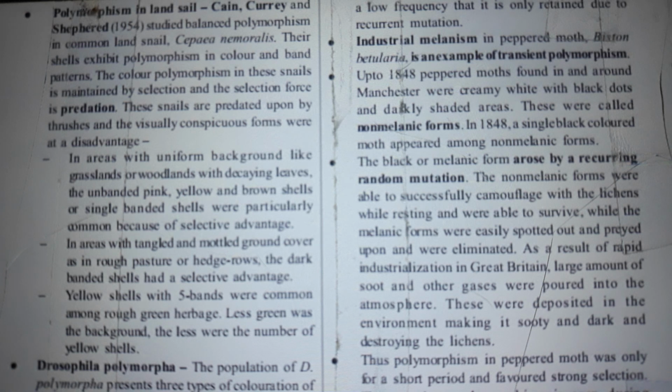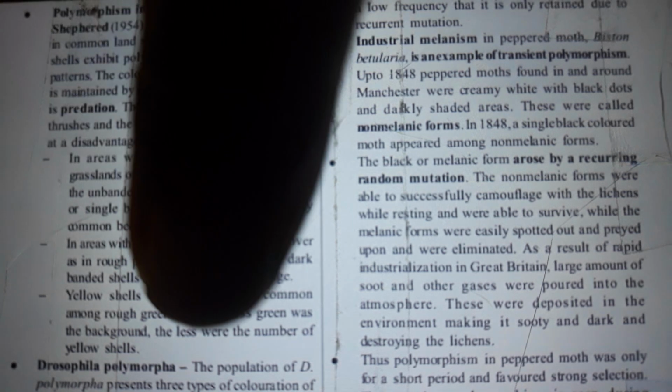The color polymorphism in these snails is maintained by selection, and the selective force is predation. These snails are preyed upon by thrushes, and the visually conspicuous forms were at a disadvantage. In areas with uniform background, like grasslands or woodlands with decaying leaves, the unbanded pink, yellow, and brown shells or single-banded shells are particularly common because of selective advantage.